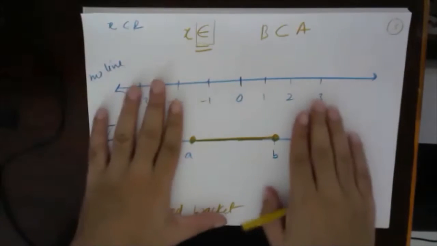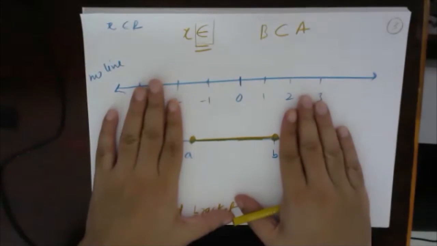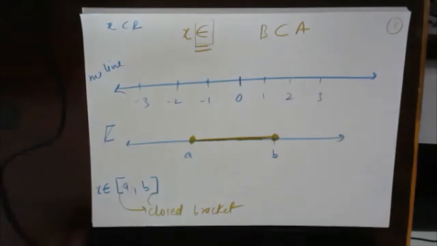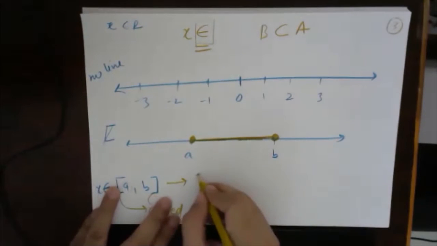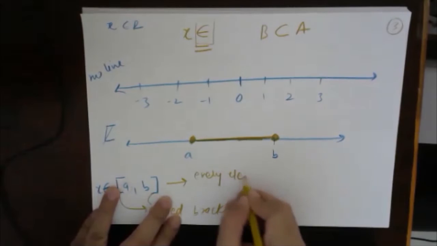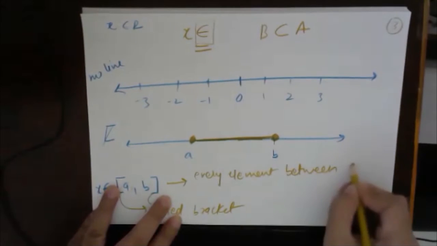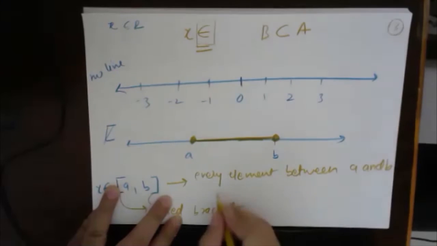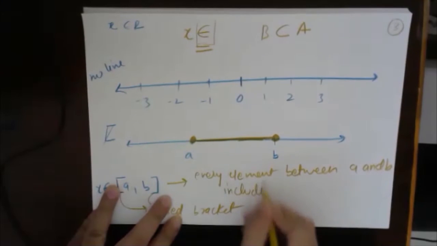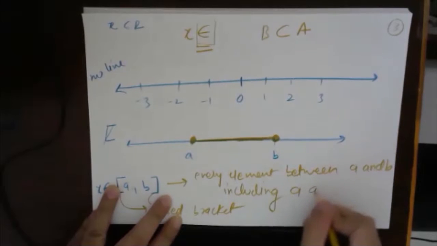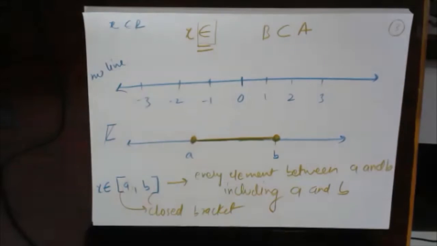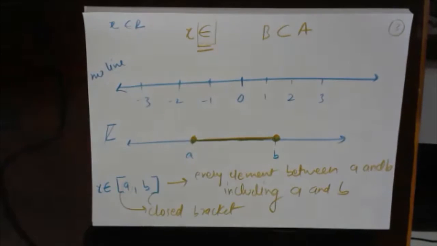So that means every element between A and B, including A and B. A and B are also included, and every element between A and B will be included, be it integer, irrational or rational.